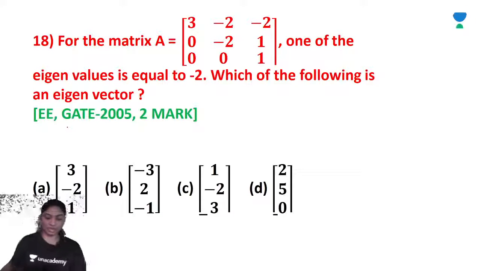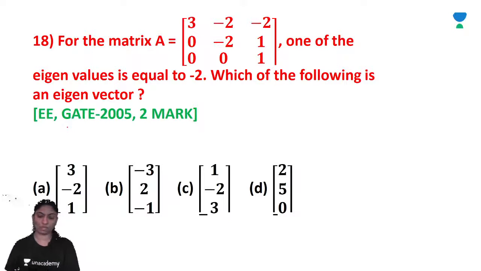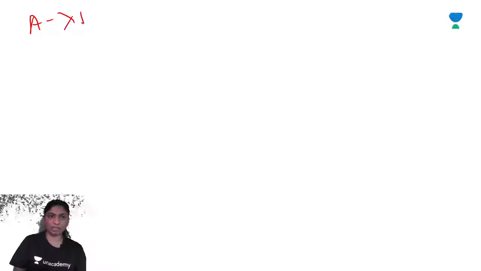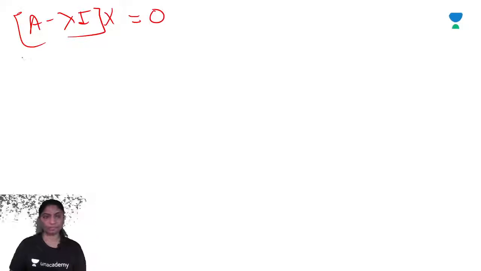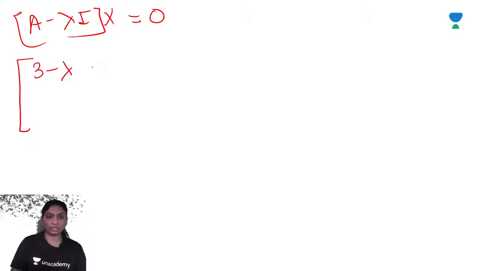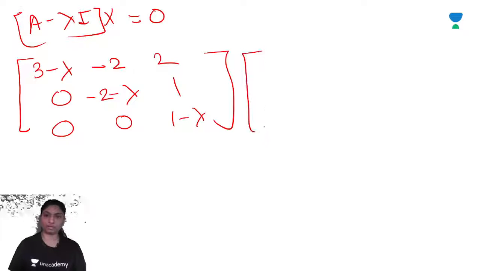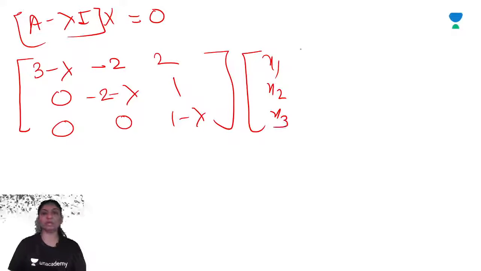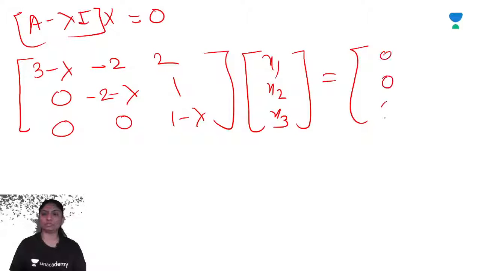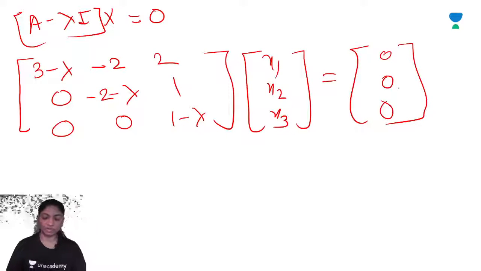So we will calculate the eigenvector for this. The A minus lambda I into x is equal to 0. Okay, so let's see, A minus lambda I into x is equal to 0. So 3 minus lambda, minus 2, 2, 0, 2, minus 2 minus lambda, 1, 0, 0, 1 minus lambda. Here x1, x2, x3 is equal to 0, 0, 0. Right? So calculate the values of x1, x2, x3.